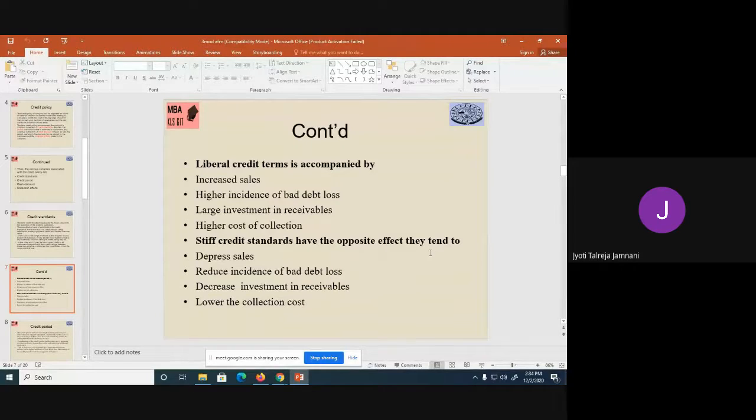If you have too strict or stiff a credit standard, then you will depress your sales because your sales value will come down. People may not buy goods from you because you're not giving credit. Then this will reduce the incidence of bad debt loss. You'll have to invest very little as additional investment, and it will lower your collection cost also. So both have their advantages and disadvantages. You need to have a balance and decide which one you will follow.